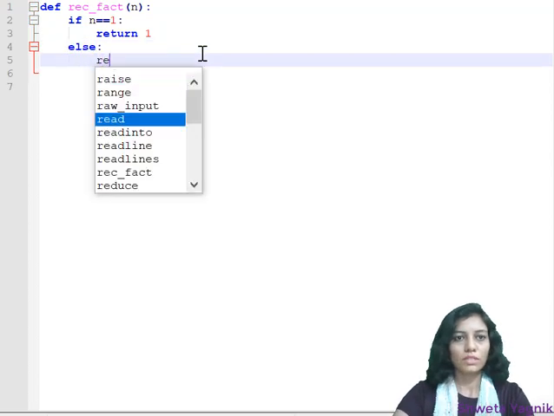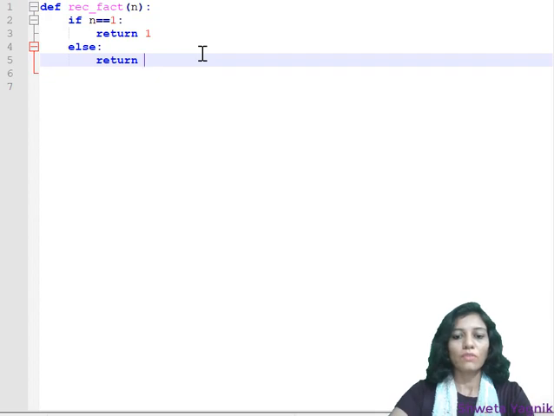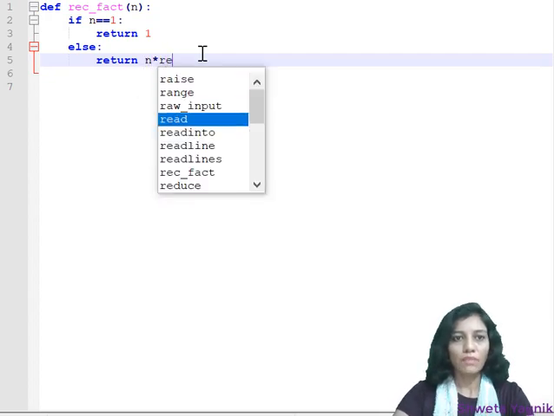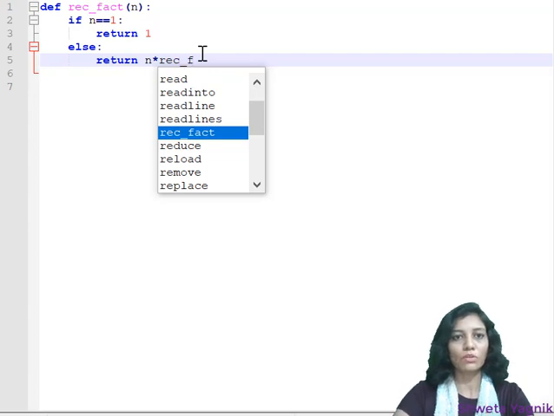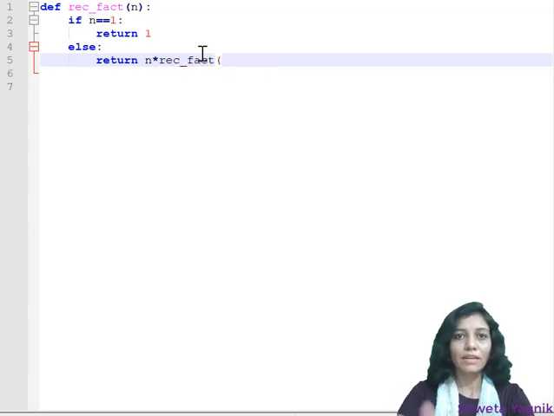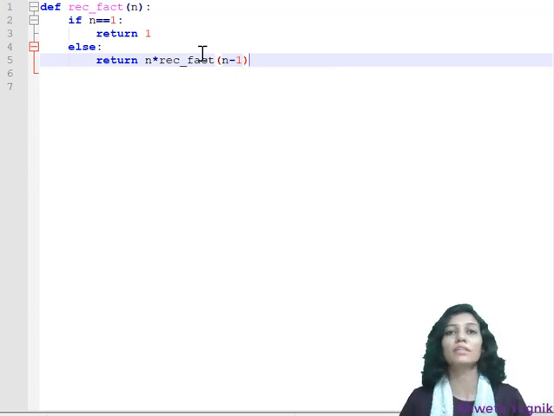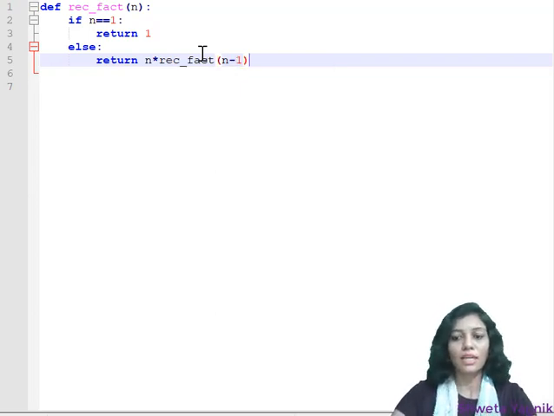I am going to return, if I want factorial of n, then I am going to call the same function, that is recursive_factorial, and I will ask that function to calculate the factorial of n minus 1 for me and return it back to me. So this is the idea.